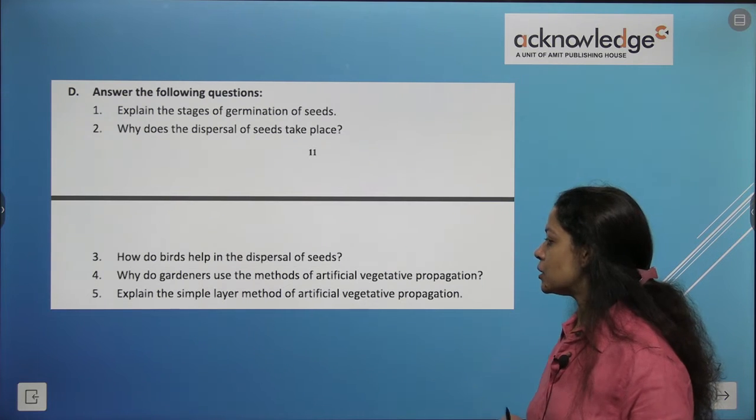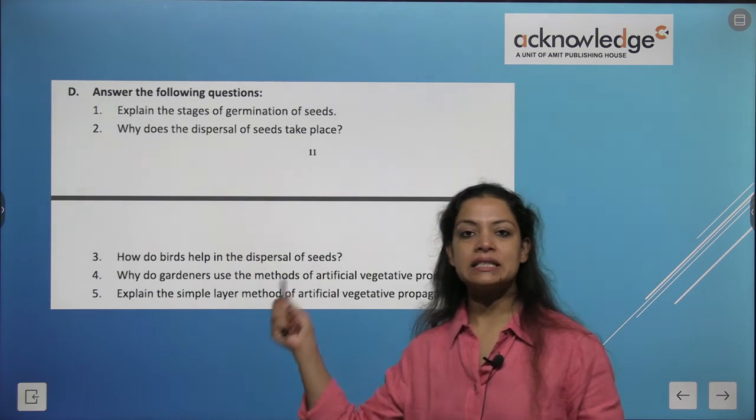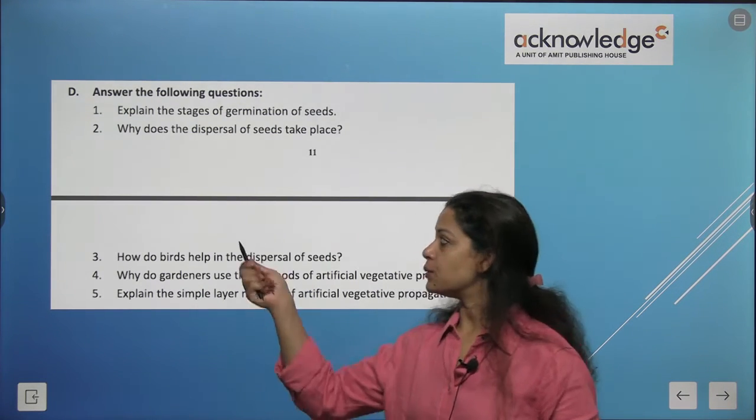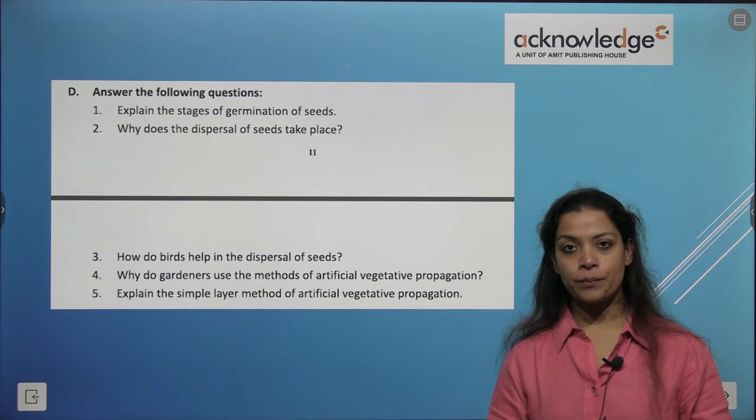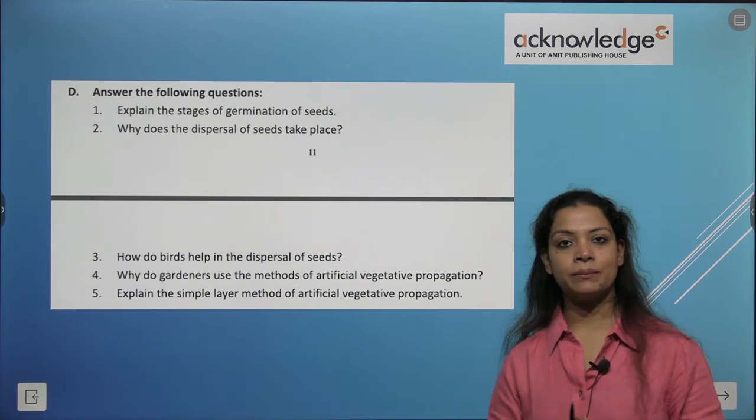Explain the simple layer method of artificial vegetative propagation. So I just explained the simple layer method. It was just the last topic of the chapter. Please go through it and you will be able to answer it.